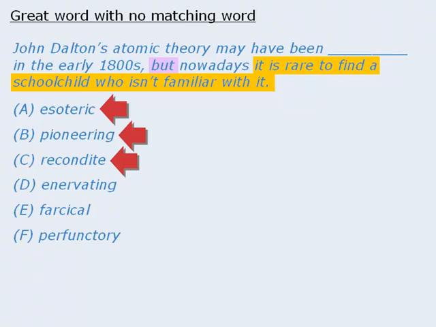but only two of them create sentences with similar meanings. Pioneering, which means original, is a great fit here, but no other word among the answer choices creates a second sentence with a similar meaning. Answers A and C, on the other hand, both mean understood by few, so they must be the correct answers here.